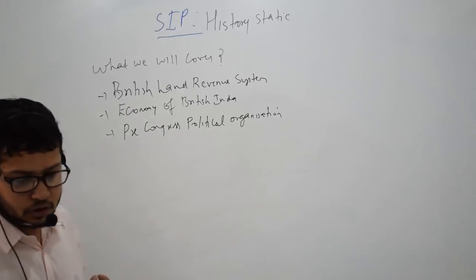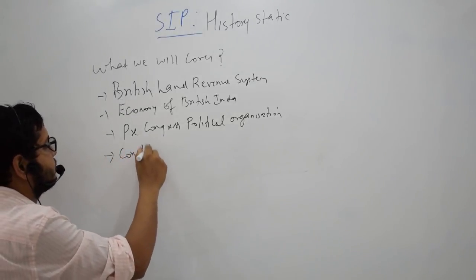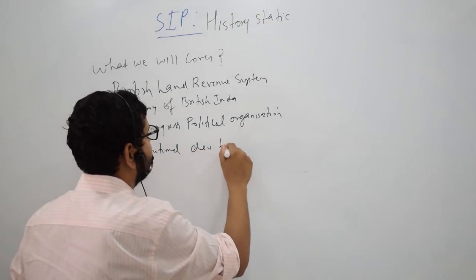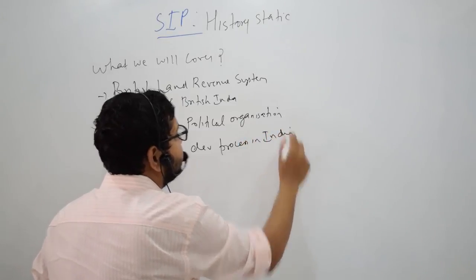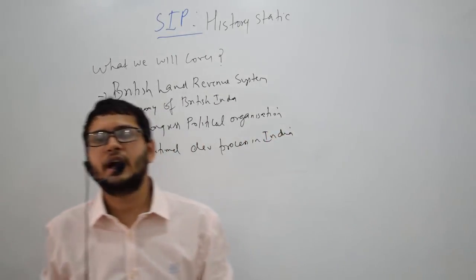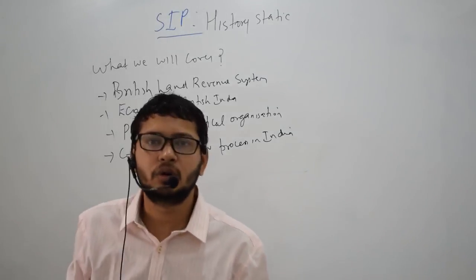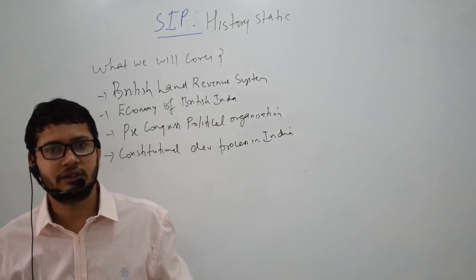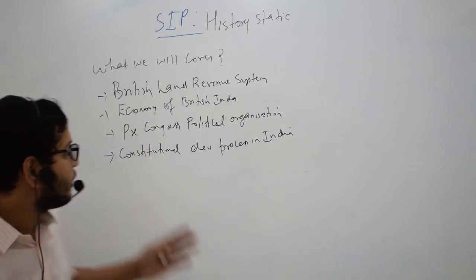Next we have the constitutional development process in India. These include the 1773 Act, Pitt's India Act, 1813 Act, 1891 Act, Morley-Minto, Montagu-Chelmsford, the 35 Act, and the Indian Independence Act. All these constitutional development acts come under this heading.